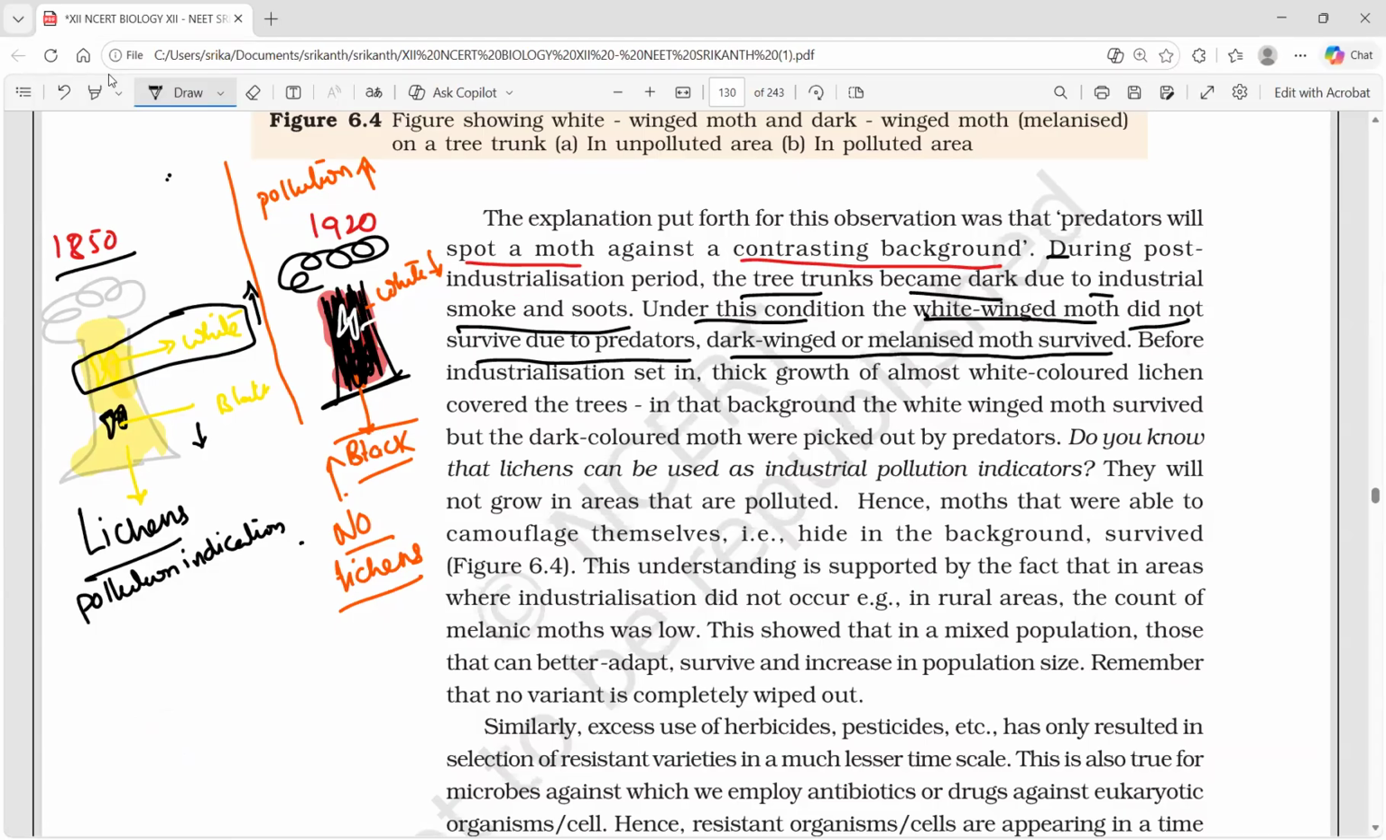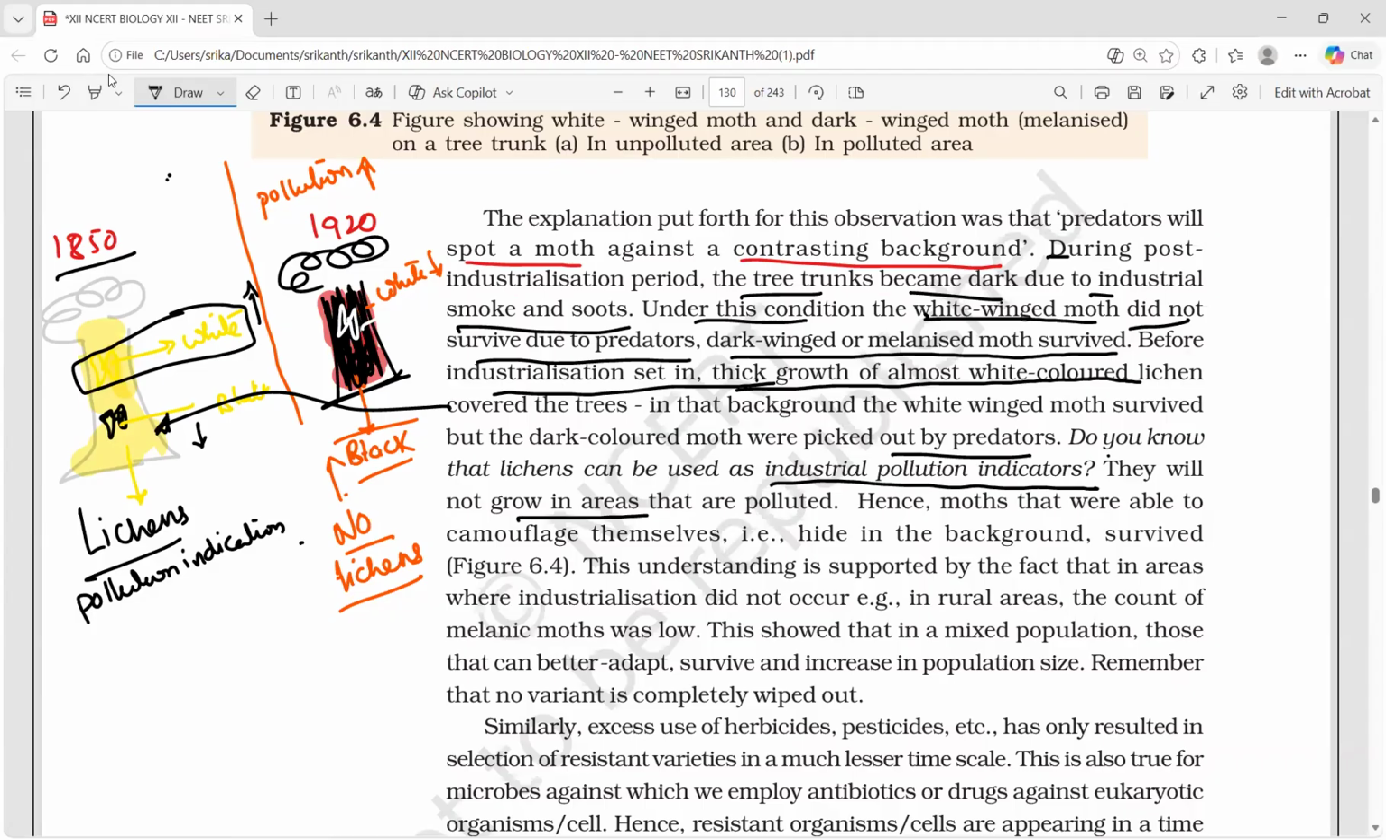The dark-winged or melanized moth survived. Before industrialization set in, a thick growth of almost white-colored lichen covered the trees. That is what I want to show here. In that background, the white-winged moth survived, but the dark-winged moth were picked out by predators. Do you know that lichens can be used as an industrial pollution indicator? Yes, we know that. Lichens are said to be the best pollution indicator. When pollution is there, they won't be there. They will not grow in polluted areas.